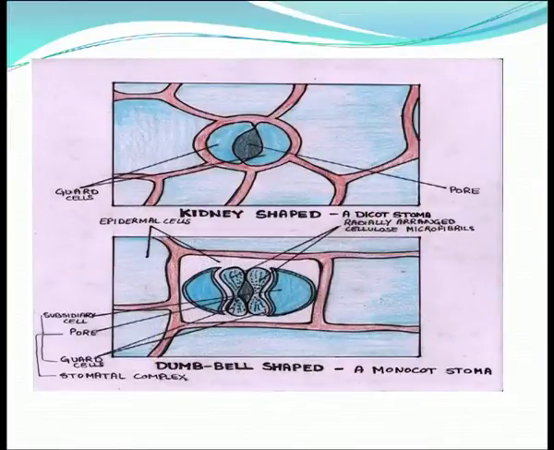Hence, the stomata close. Here is an illustration which will show you how stomata look in a dicotyledonous leaf and also in a monocotyledonous leaf. In dicots, the guard cells are kidney shaped, and stomatal opening is regulated by guard cells. In a monocotyledonous leaf, the guard cells are dumbbell shaped.